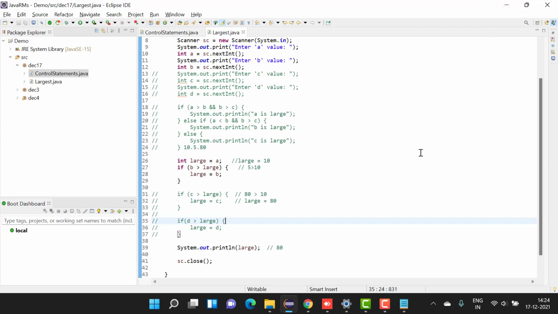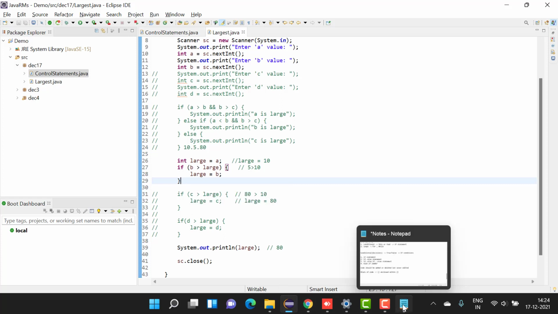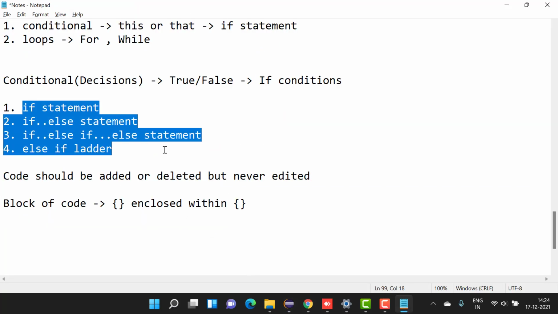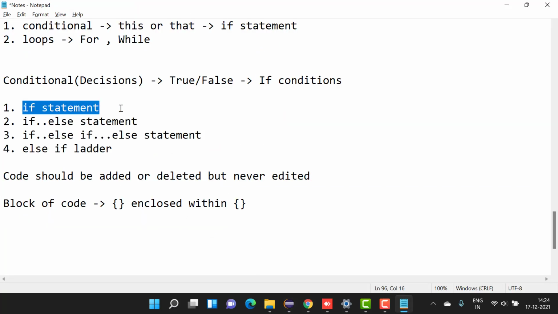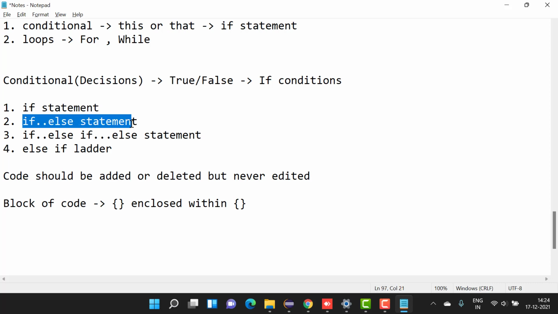Monish, one doubt. You told if we use if, we need to use else. It is not compulsory. If you are having one if, you don't have to have an else. That is the reason I have given four different types of statements. First statement is the if statement. Second is if else. In if there is no requirement of an else statement. If I use one if, then I can use only one else. It is not mandatory.